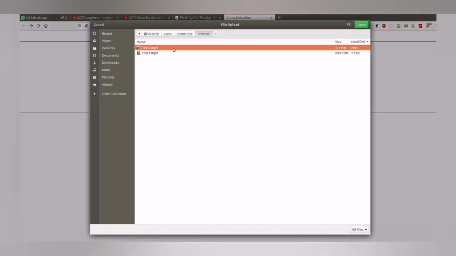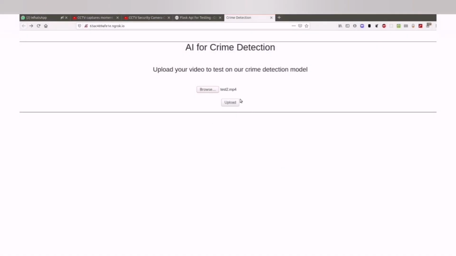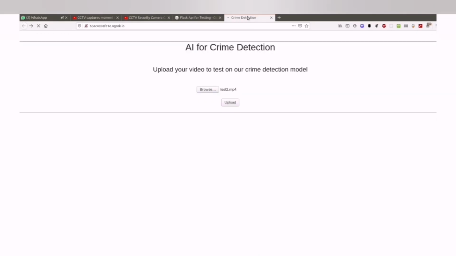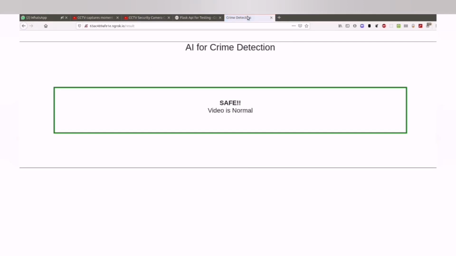We go to browse, select the normal video and upload. The video gets uploaded and now the feature extraction begins. We got the message that the video is normal, meaning it does not contain any criminal activity.